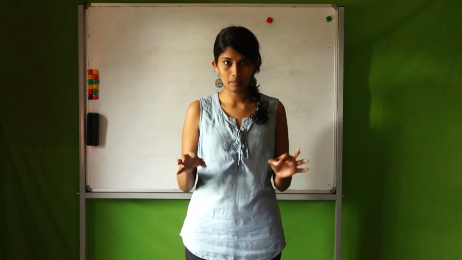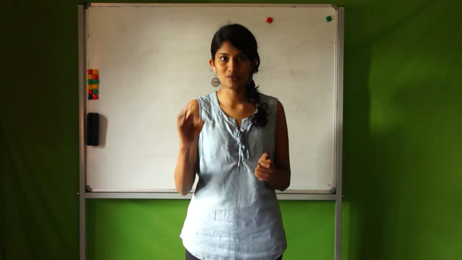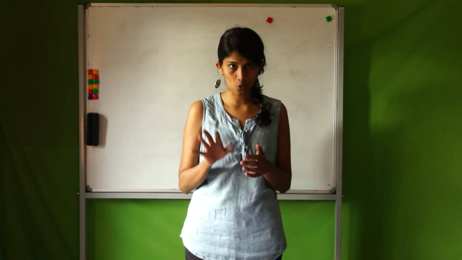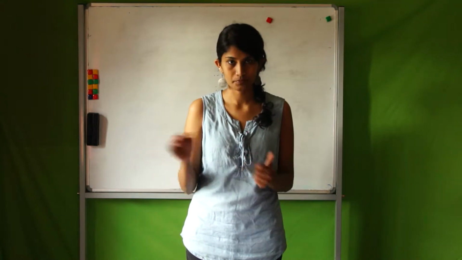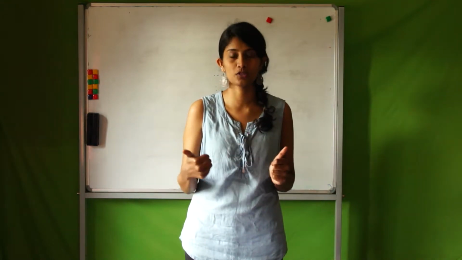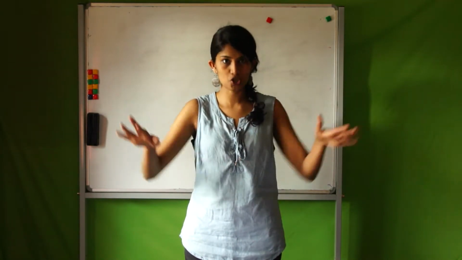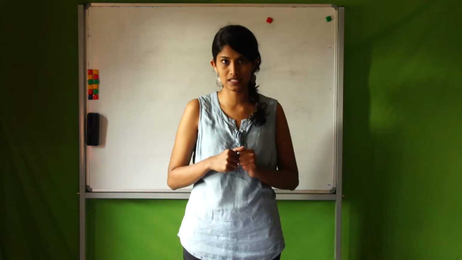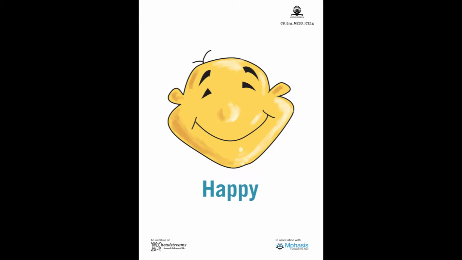While they're passing, the paper has to be folded. The student should not be reading from the paper. When the music stops, whoever has the paper does not open it, but keeps it with him, goes up front and picks an emotion. This is again pre-work that you'll have to do before the session starts. You're going to stick, hang or display a set of emotion cards in the class before the game starts. These are the emotion cards that we used in the previous session as well. We had cards for happy, angry and simple emotion words, and these will be displayed in class, or you can put them on a table.